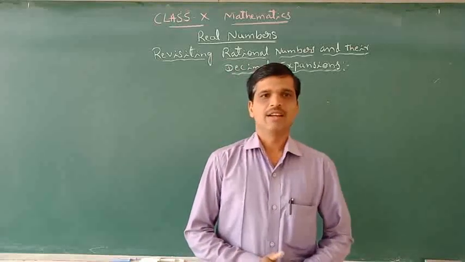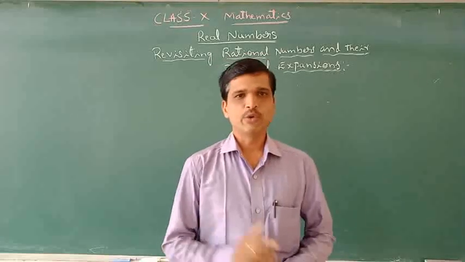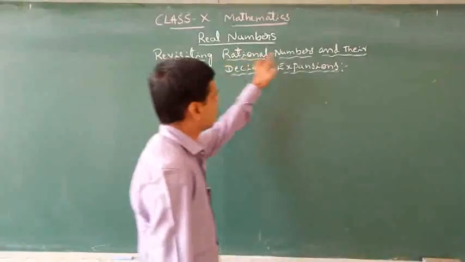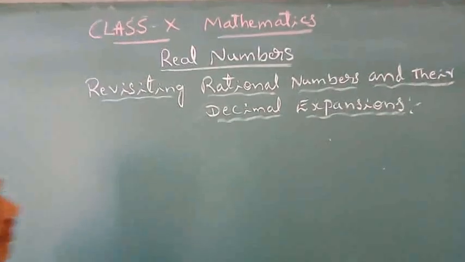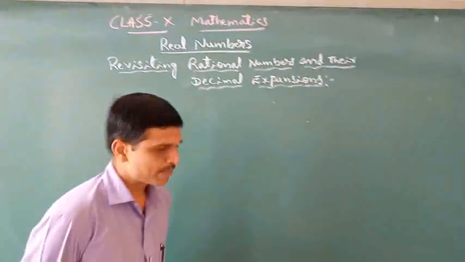Today, again, I am in the same concept, that is the real numbers chapter, and today we are going to discuss the last concept, that is revisiting rational numbers and their decimal expansions. So what do you mean by this revisiting rational numbers and their decimal expansions?